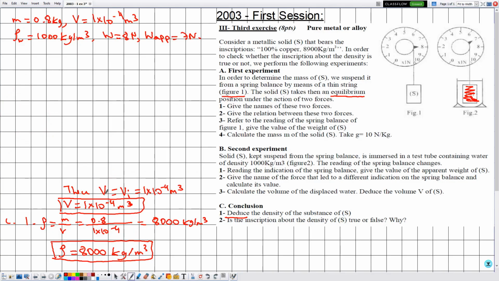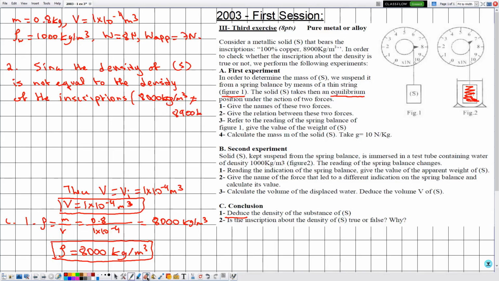Then here we are in part 2 of part C. Let's say since the density of S is not equal to the density of the inscriptions, because we have two inscriptions. In other words, 8000 kilogram per meter cube is different than 8900 kilogram per meter cube.